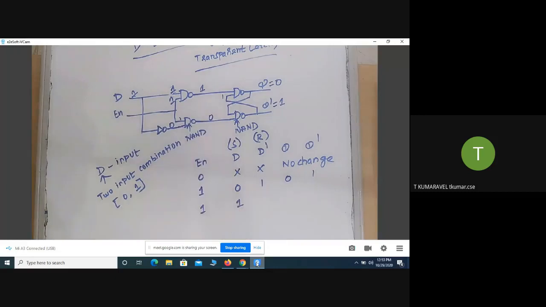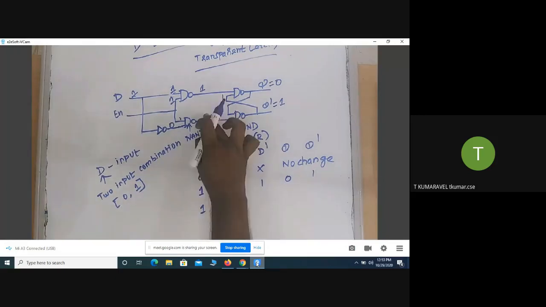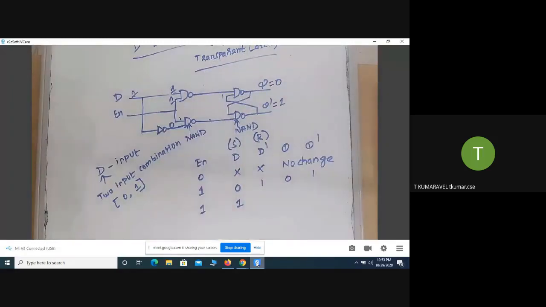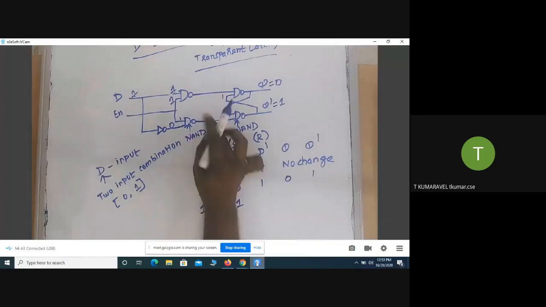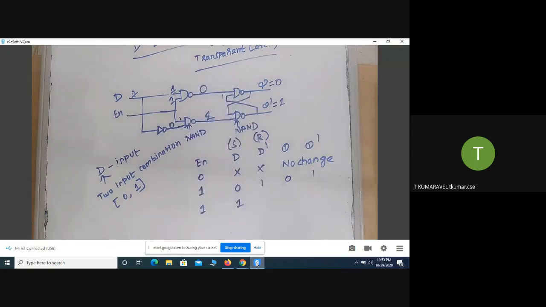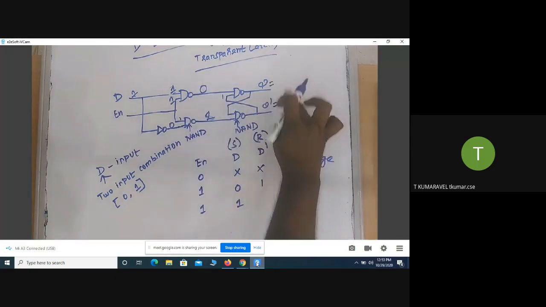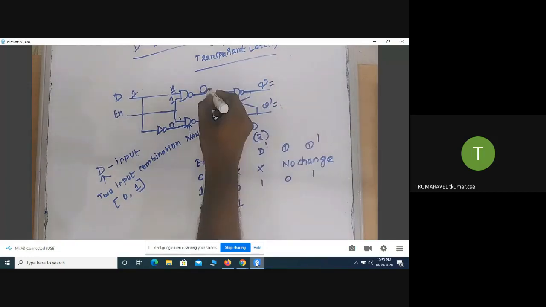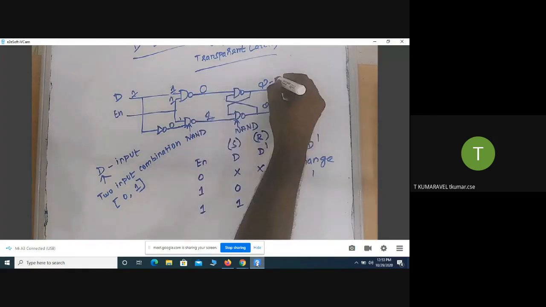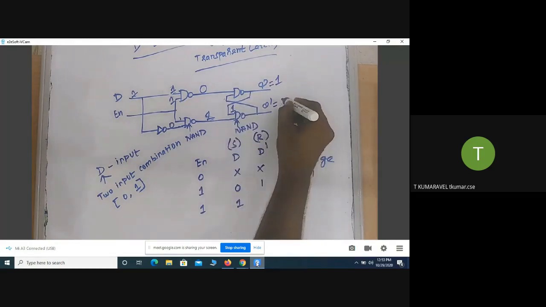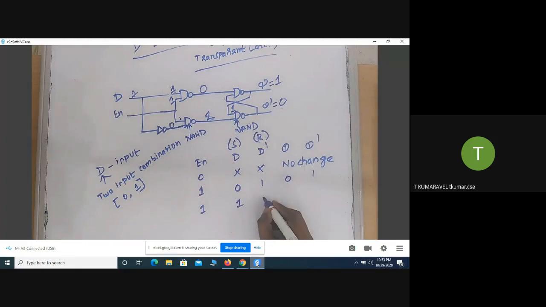Now I am going to check the behavior of the D latch. Here one of the inputs is 0, so definitely the output value equals 1. Here there is a 1 and 1. What is the output? 0. Here one of the inputs is 0, so it generates the output equal to 1. This is the feedback for here, with 1 1 input combination. What is the output? 0. So what do you understand? The Q value equals 1 and the Q bar value equals 0.